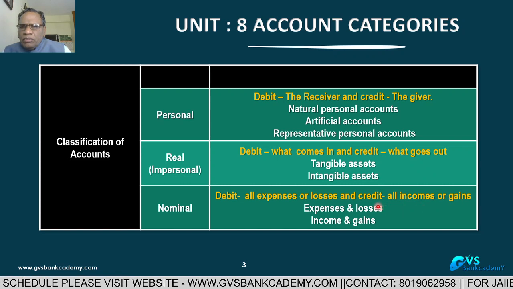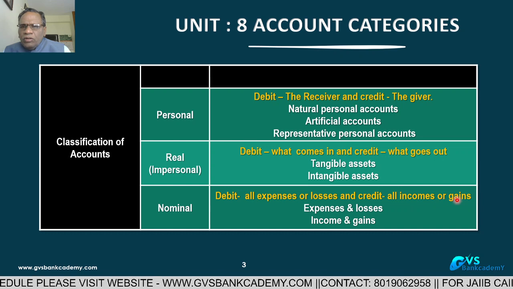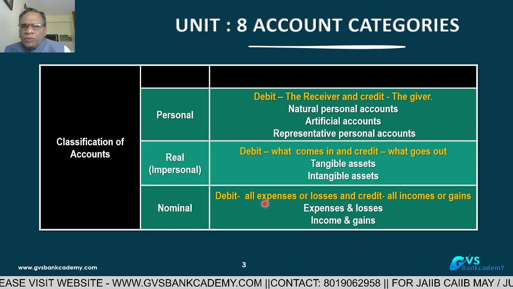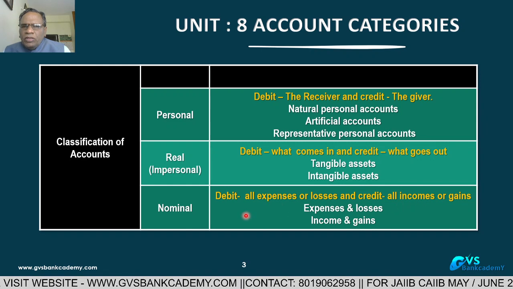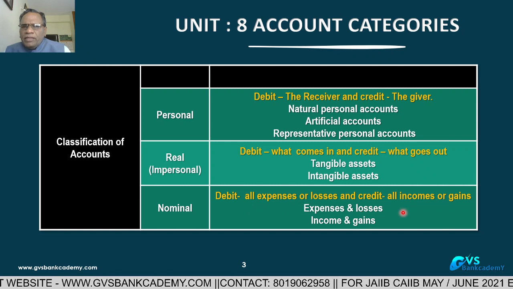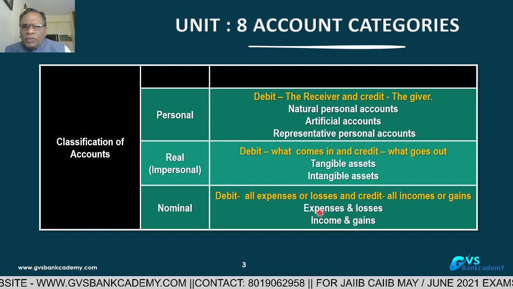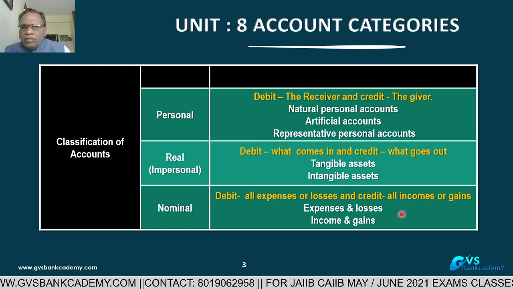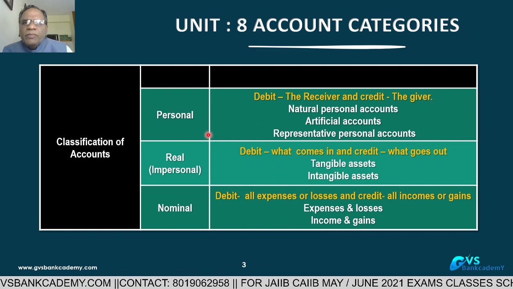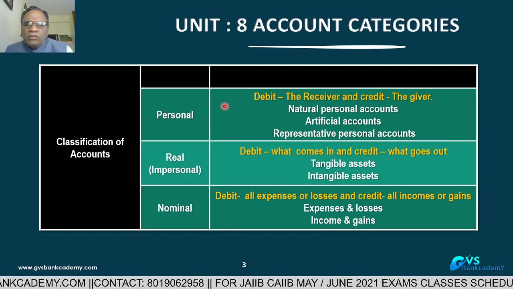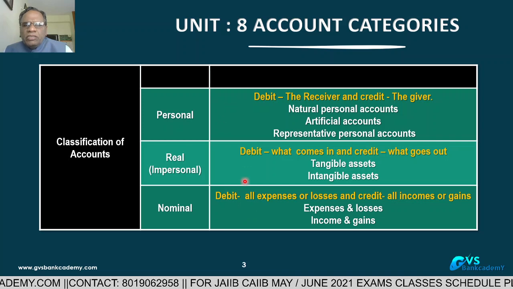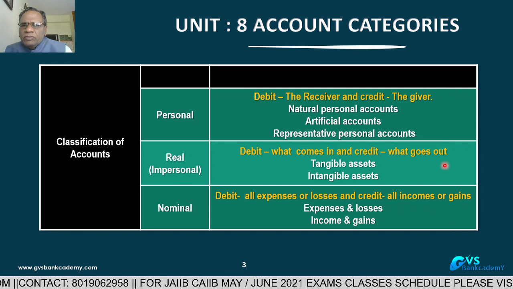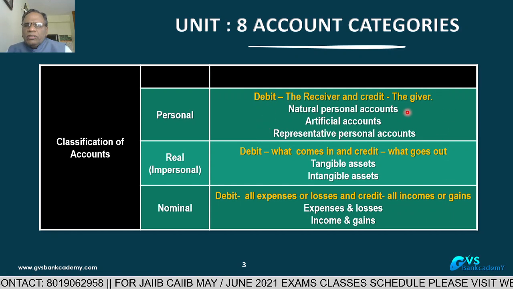By the end of the quarter, if credit side income and gains are more, your branch will be in profit. If expenditure is more than your income, your branch will be in loss. In the same manner, the bank as a whole also. So, debit all expenditure and losses, credit all income and gains. This is the accounting concept. They ask 3 to 4 marks on this question, and in addition, this is very important for your day-to-day advances management function also. You have to understand this carefully.